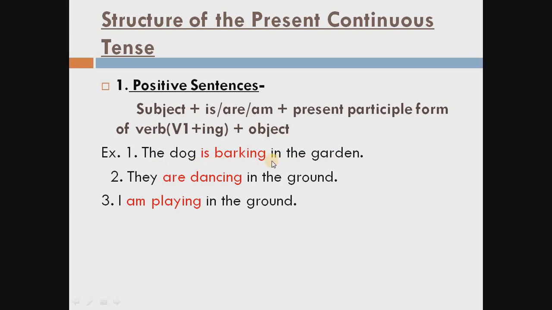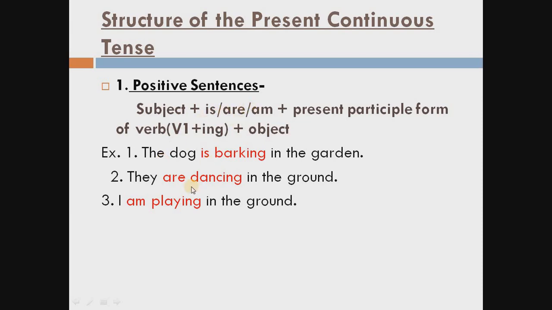This is the formation of present continuous tense. Subject, helping verb, main verb, then object. According to the subject we use is, are, am, then in the main verb ing. We have to use ing whether the subject is singular or plural, but we have to change this helping verb. This helping verb should be changed according to the subject. When the subject is singular we use is, when the subject is plural we use are.